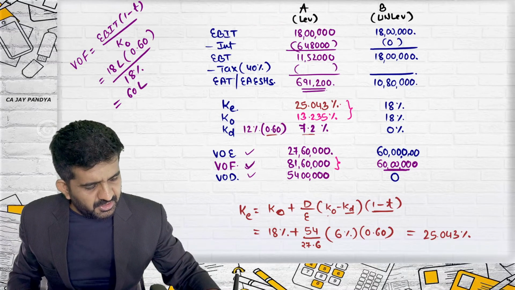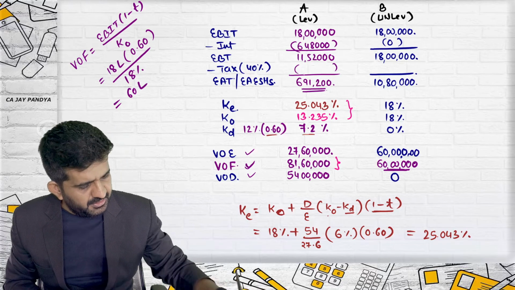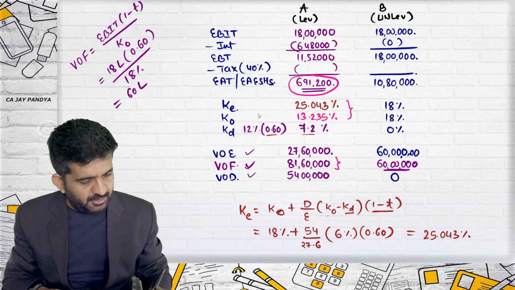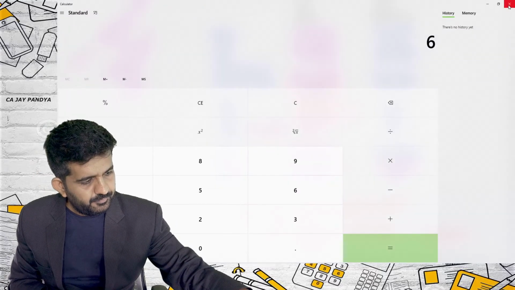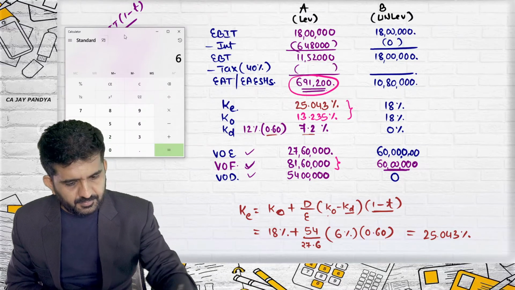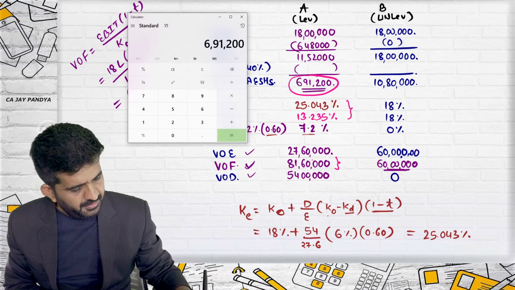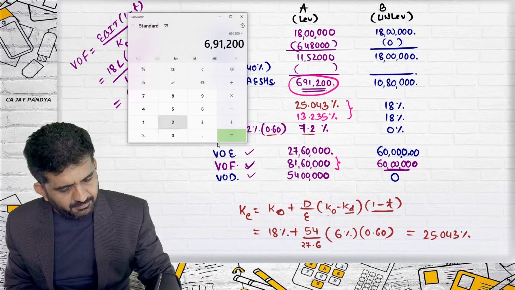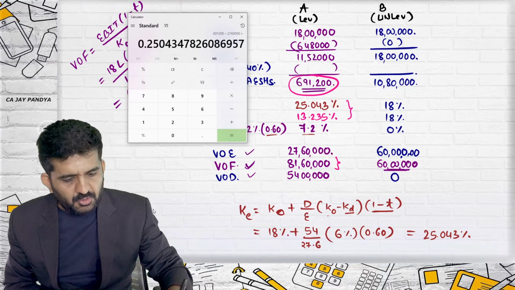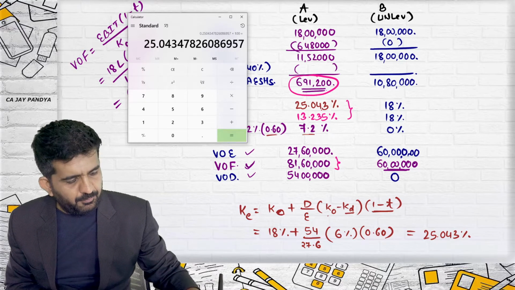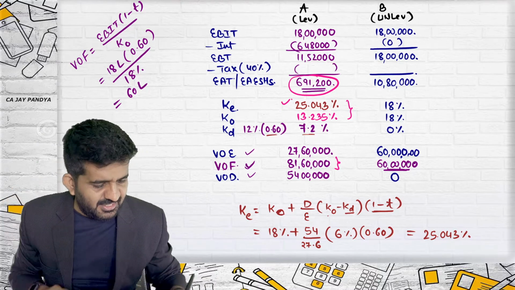Like, let me find out KE by net operating income approach. What is KE by net operating income approach? It is earnings available to equity shareholders. 6,91,200 divided by value of equity, 27,60,000, which multiplied by 100 is 25.043. How to find out KO is relevant, that I'll tell you.